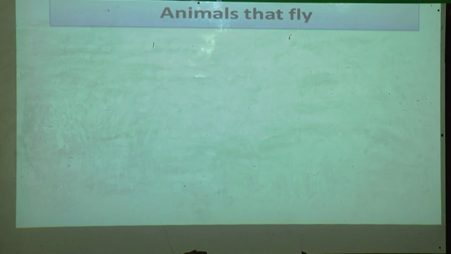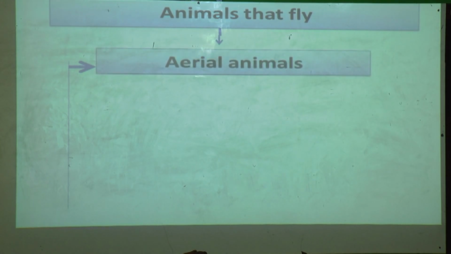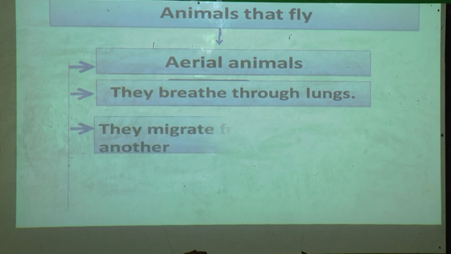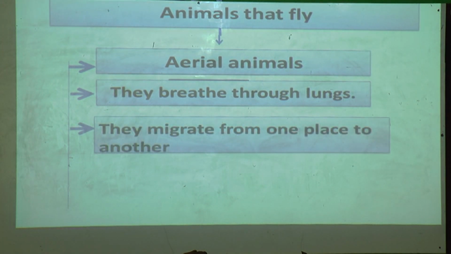Next, we have seen in the before session animals that fly. Animals that fly are called aerial animals. They also breathe through lungs. They migrate from one place to another. They have wings, so they migrate from one place to another. Means they are changing their habitat according to weather.